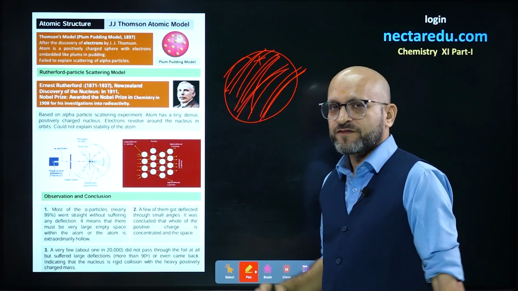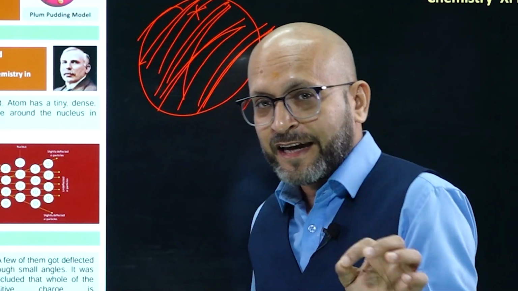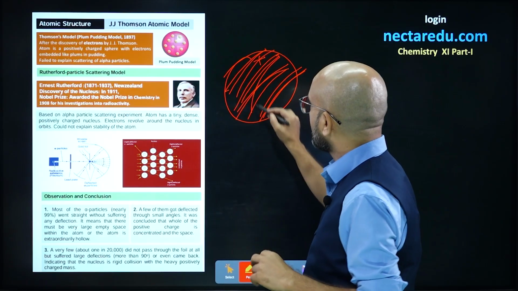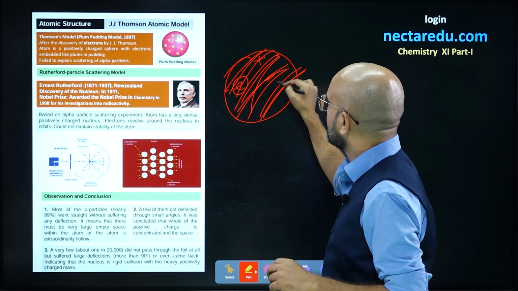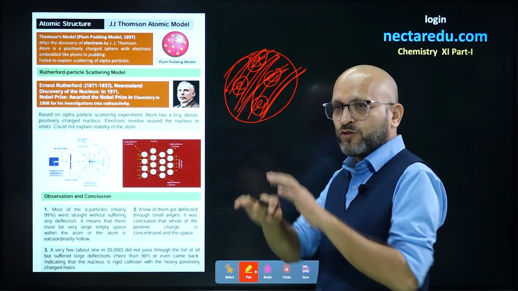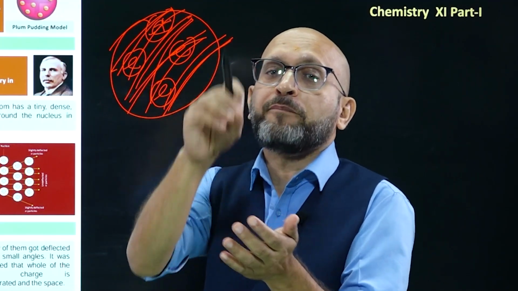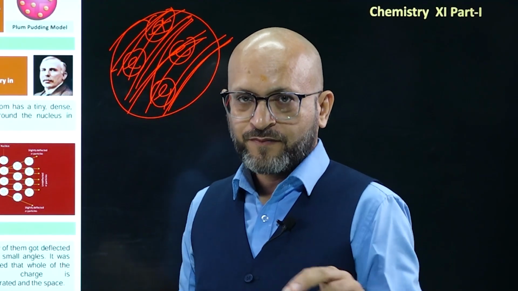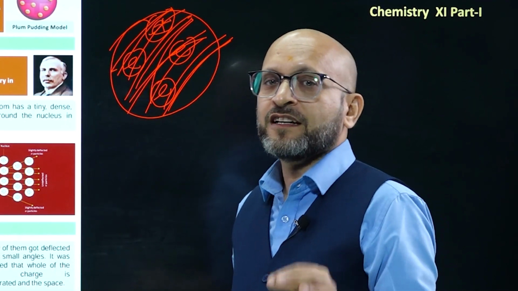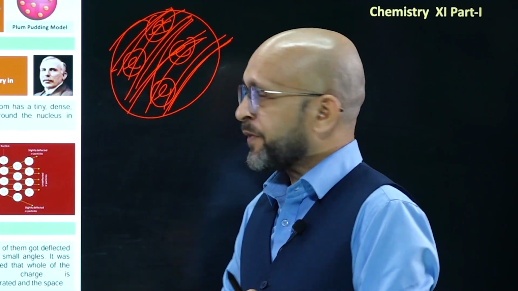Overall, it is a positive charge, and electrons are embedded like cherries in a plum pudding cake or seeds in a watermelon. So electrons are embedded like this. All right. The whole sphere is positive, and negatively charged electrons are embedded inside that positive ball. So this model is known as J.J. Thomson's plum pudding model. I hope you understood everything about it.